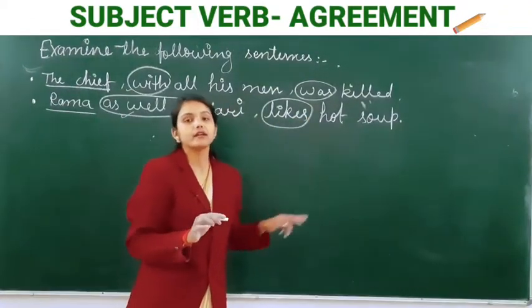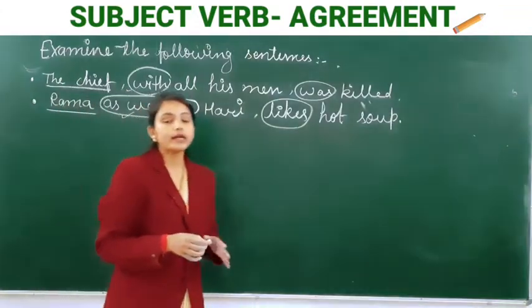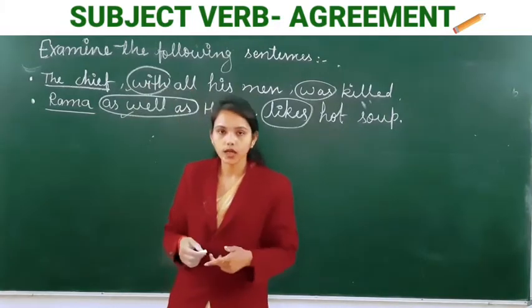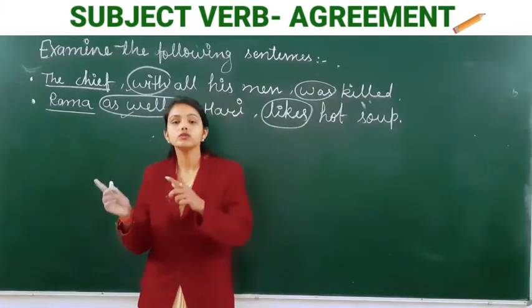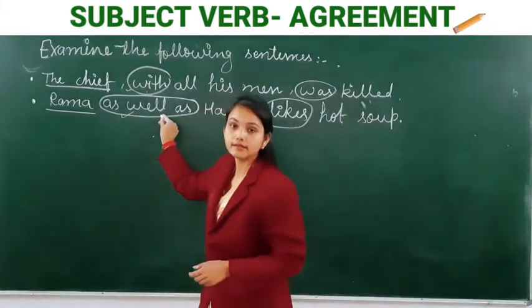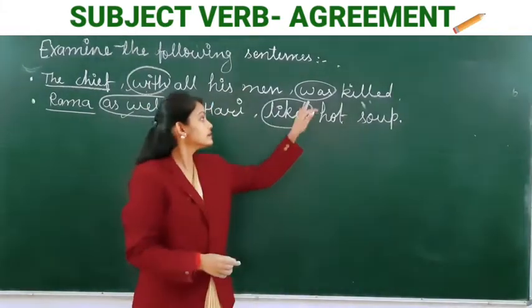Clear? It is one of the most important points.